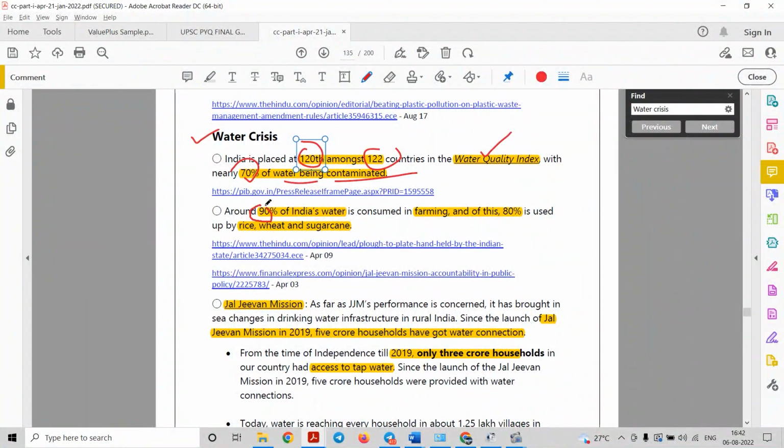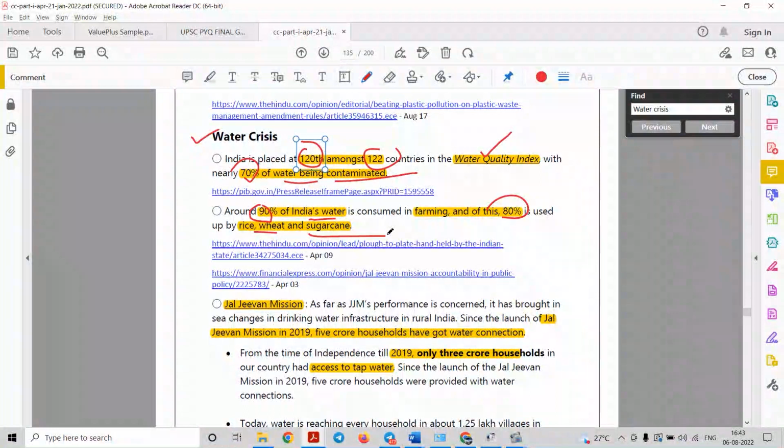Around 90% of India's water is consumed in farming, and of this 80% is used by rice, wheat and sugarcane. It means that in India around 90% of water is utilized by farming or agriculture, we can say, and out of this 90%, 80% is utilized by three crops only, that is rice, wheat and sugarcane. You might know that in one of the economic surveys in the last 3 to 4 years, it was quoted that India is a water exporting country. It means that we export rice, but we indirectly export water to other countries, right?